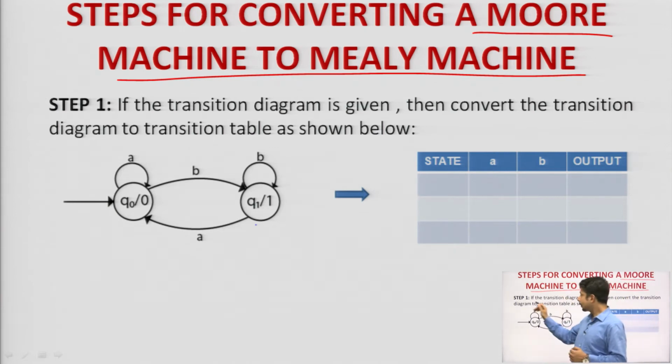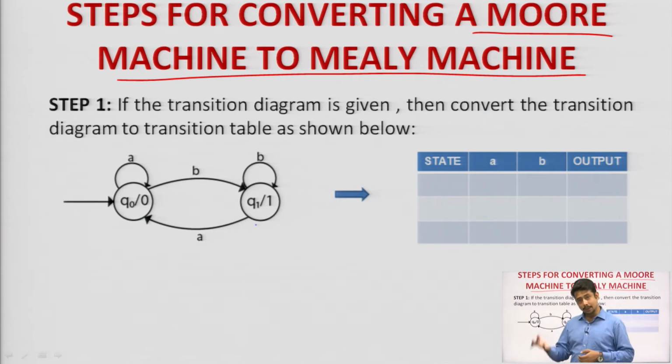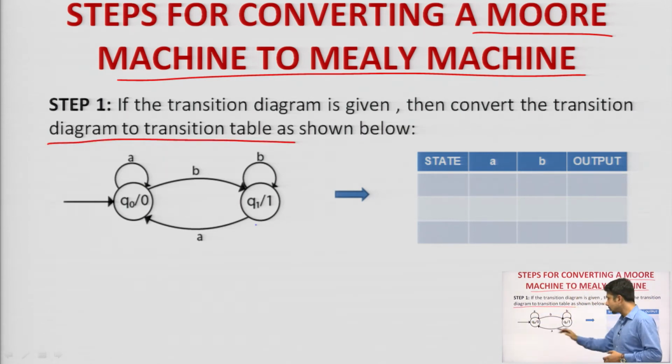For that, the first step is that if the transition diagram is given, suppose you never know, in the question paper they might give you a transition diagram, or you might get a transition table. Depending on that, if the transition table is given to you, then this step 1 is not needed. Step 1 indicates that if the transition diagram is given to you, then convert the transition diagram to the transition table as shown in this step.